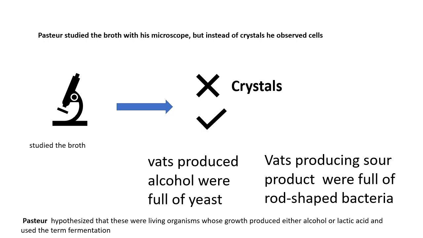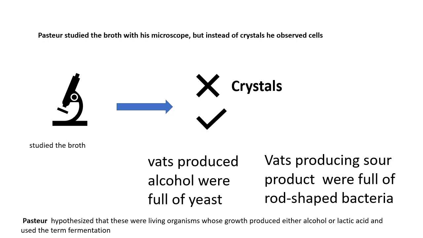And what kind of cells? The vat that was producing alcohol was full of yeast. Yeast is a kind of fungi. And the vat that was producing the sour, bad smelling product was full of rod shaped bacteria. So there was a difference.